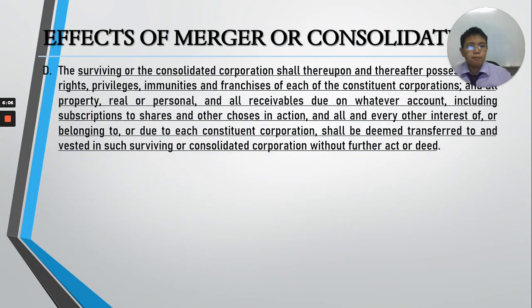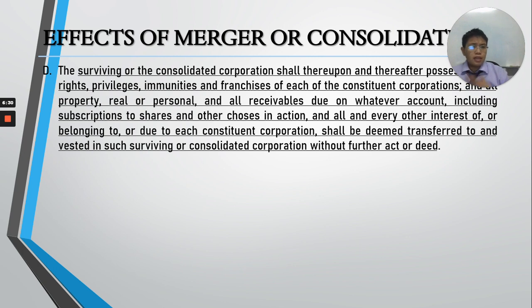What else? Surviving and consolidated corporation will also possess the rights, privileges, immunities and franchises of the constituent corporations, and also the property, real or personal, and all receivables due on any account. So, including subscriptions, etc., and all interests belonging to the constituent corporation.